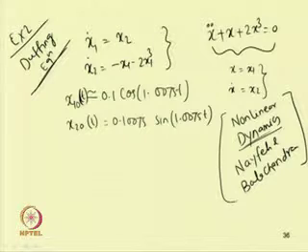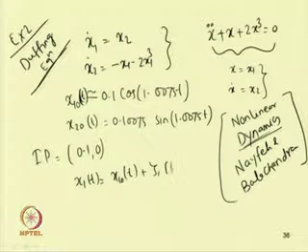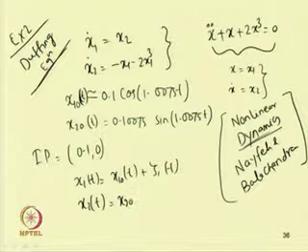So, in this example, the Duffing equation x double dot plus x plus 2 x cube equal to 0, the solution using the method of multiple scales can be written in this way, where the initial conditions were taken as 0.1 and 0. To study whether the solution we have written is stable or not, we can put in a perturbation like this: x1(t) equal to x1 0(t) plus zeta1(t), and x2(t) can be written as x2 0(t) plus zeta2(t).